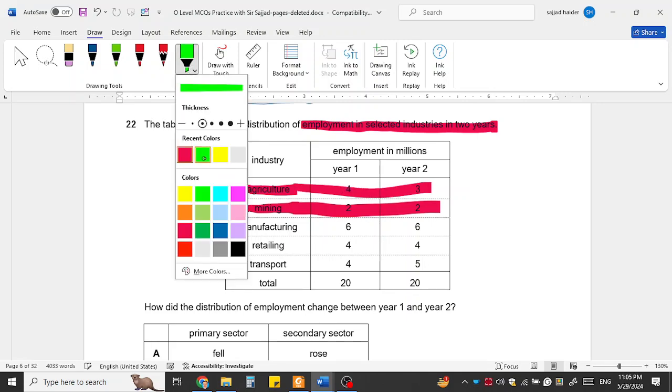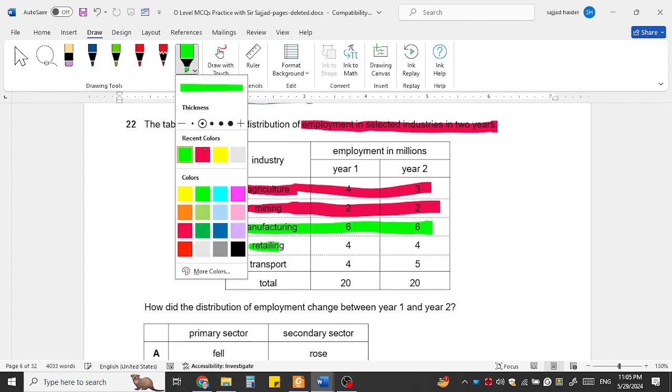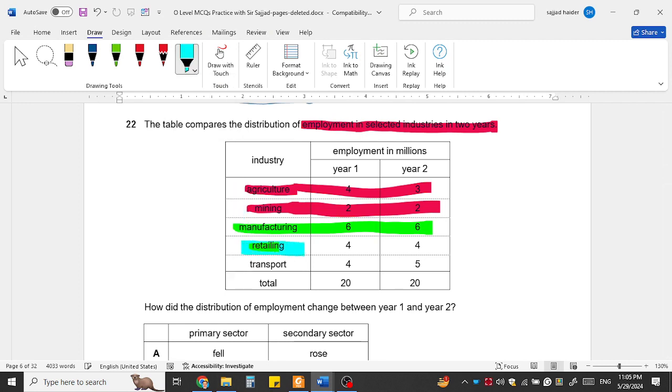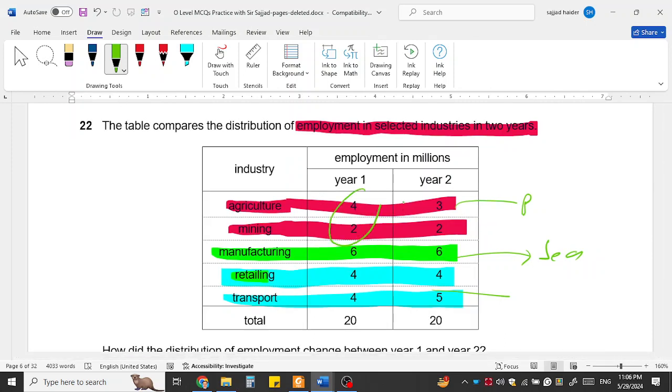The green one, manufacturing, is the secondary sector, and retailing and transport are the tertiary sector. So the red color is the primary, the green color is for the secondary sector because this is manufacturing, and this is the tertiary sector. And we can see from this that in agriculture there were about 6 million people employed in year 1, and now there are 5 million people.